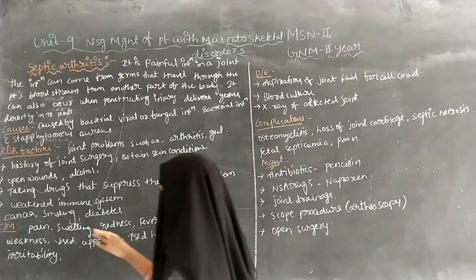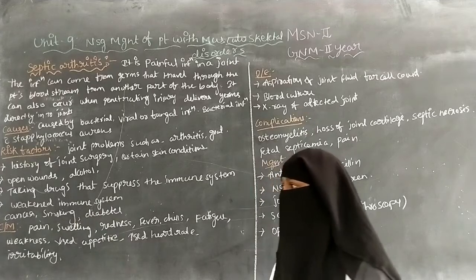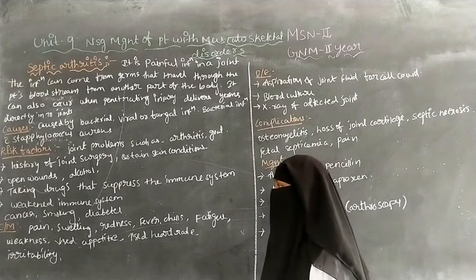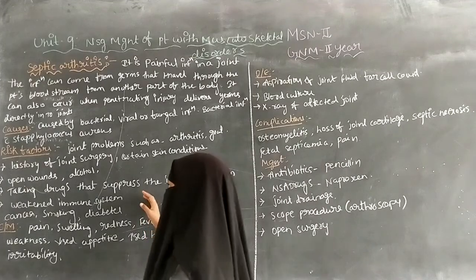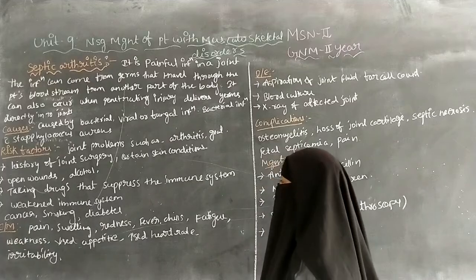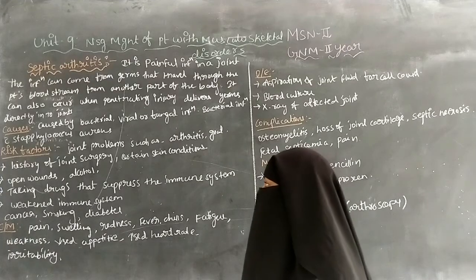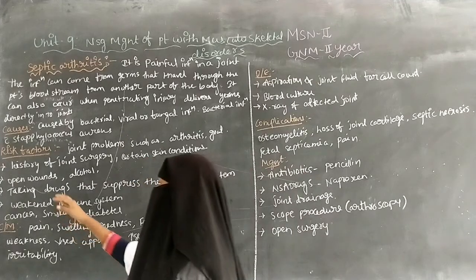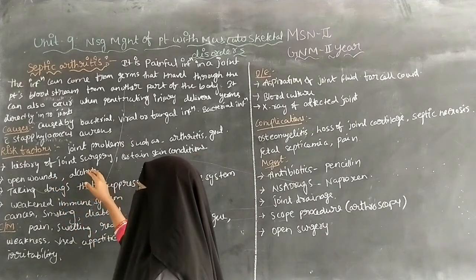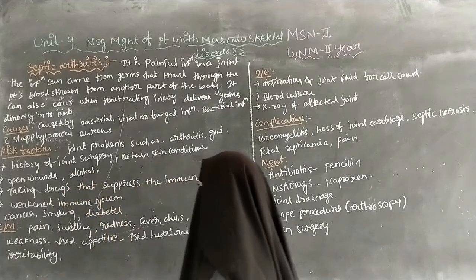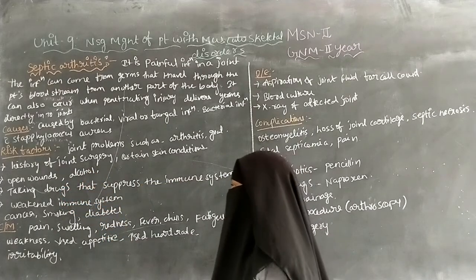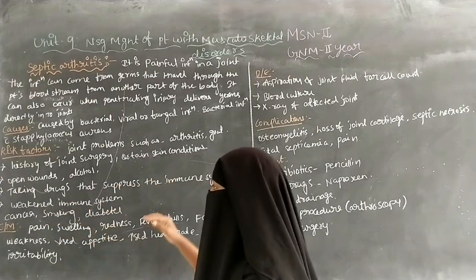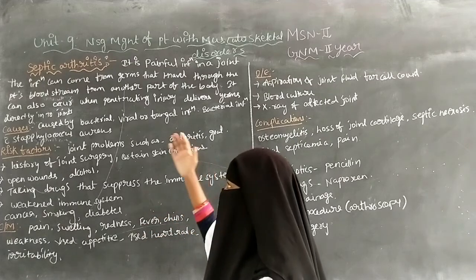And next one, smoking and diabetes. Smoking and diabetes are also risk factors for septic arthritis. The risk factors include joint problems such as arthritis and gout, history of joint surgery, and certain skin conditions. And next, open wounds, alcohol, taking drugs that suppress the immune system, weakened immune system, cancer, smoking, and diabetes. So these are all the risk factors for septic arthritis.